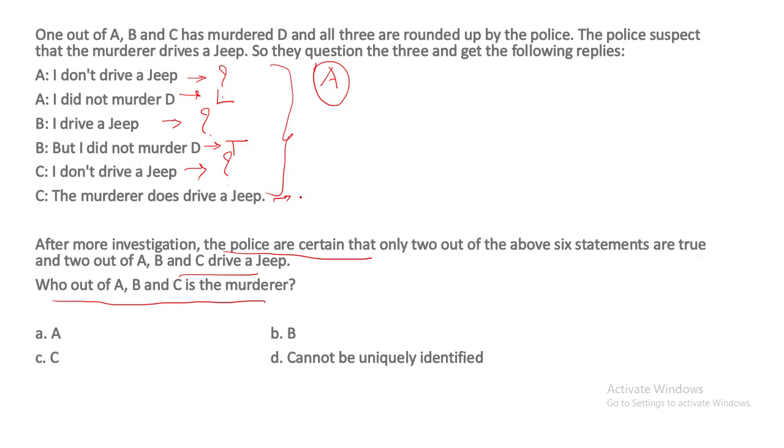So इसके बारे में भी हम कुछ नहीं बोल सकते. So again, मुझे क्या पता चला है? One statement is a lie statement, one statement is a true statement, but और कुछ भी पता नहीं चल रहा है. So ये assume करके कुछ ज़्यादा पता नहीं चल रहा है, and we are not able to come to any conclusion. Again, just try to assume if B is the murderer, if C is the murderer. Are we getting anything else?